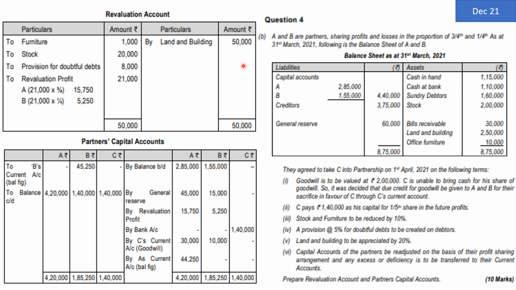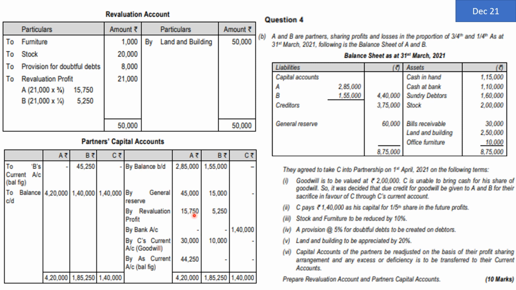Now all the adjustments of revaluation are over. Let us take the total of the same. Find out the balancing figure. The balancing figure is 21,000. Revaluation profit represents the profit on account of old partnership. So it should be given only to the old partners in their old ratio. Old ratio was 3:1. Accordingly, 21,000 is divided between both the old partners, A and B, in the ratio of 3:1, 15,750 and 5,250. These two amounts are credited to the partners capital account.